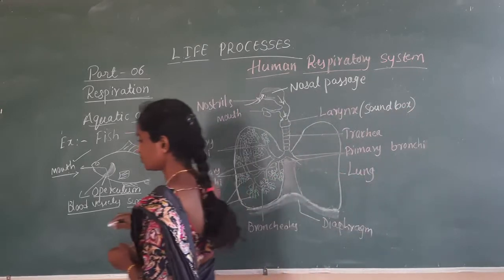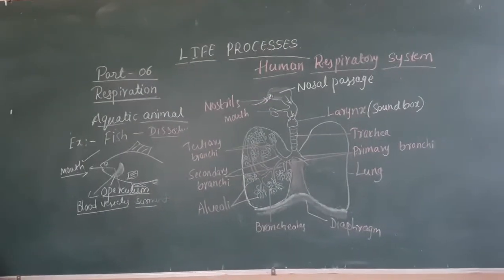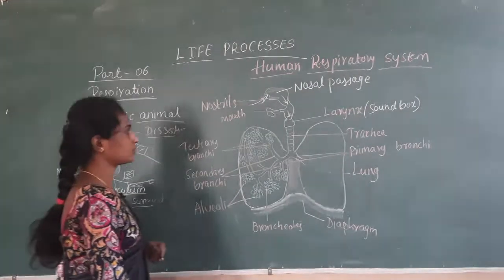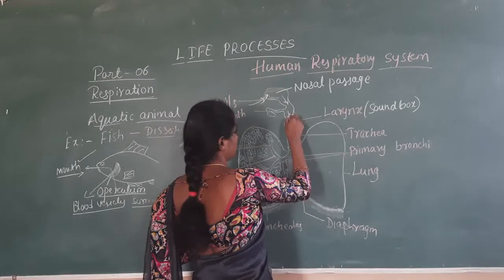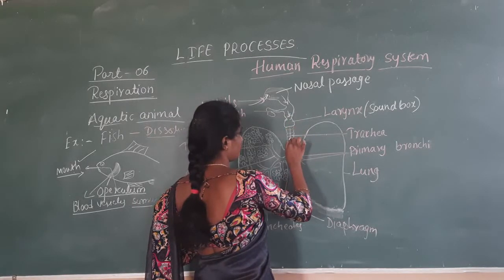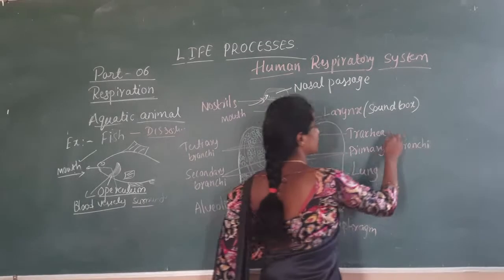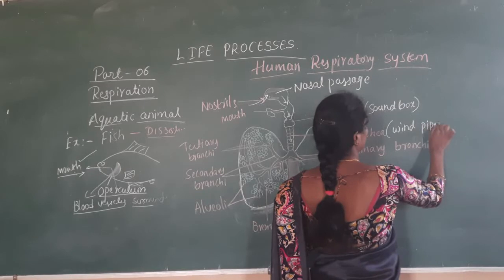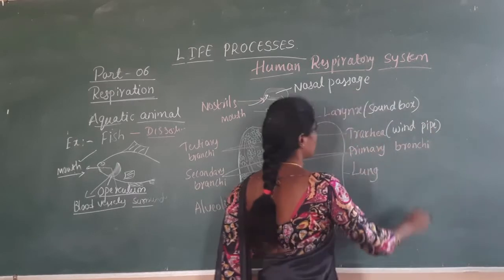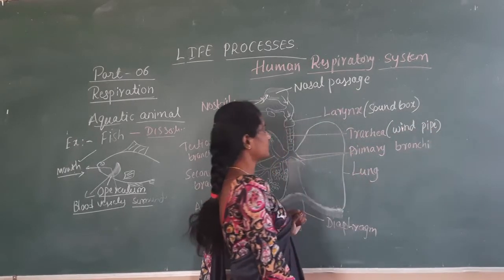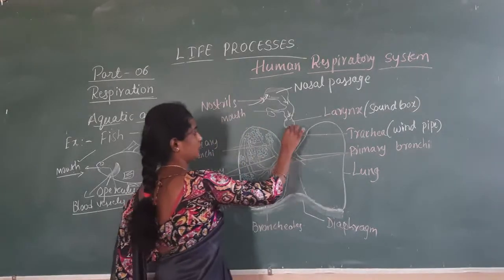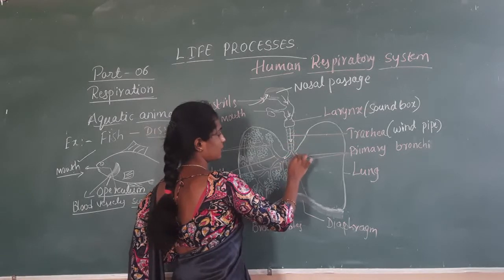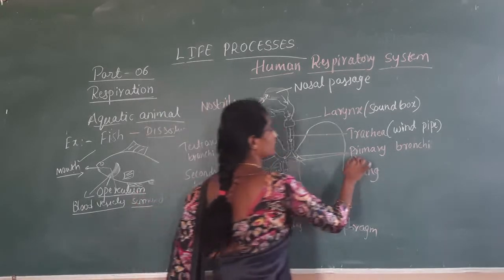This is what we call the sound box, which produces the sound. From the throat region through this windpipe, that is called the trachea. Trachea is also called windpipe. And what do you call the food pipe? That is the esophagus. Through the windpipe or trachea, the air enters into the two branches called primary bronchi.